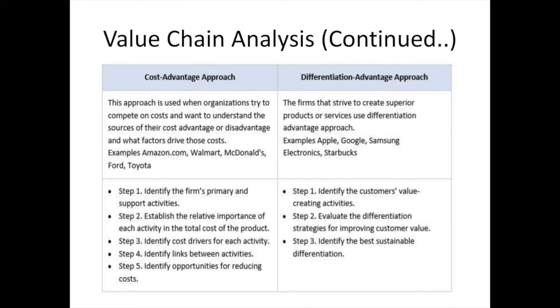And then the last step, identify opportunities for reducing cost. After comparing the individual activities with the competitors' activities, the firm can easily plan ways to improve the situation. For example, if there is a requirement of high labor cost in an activity, then the company can try to increase the production by moving into an automated process.